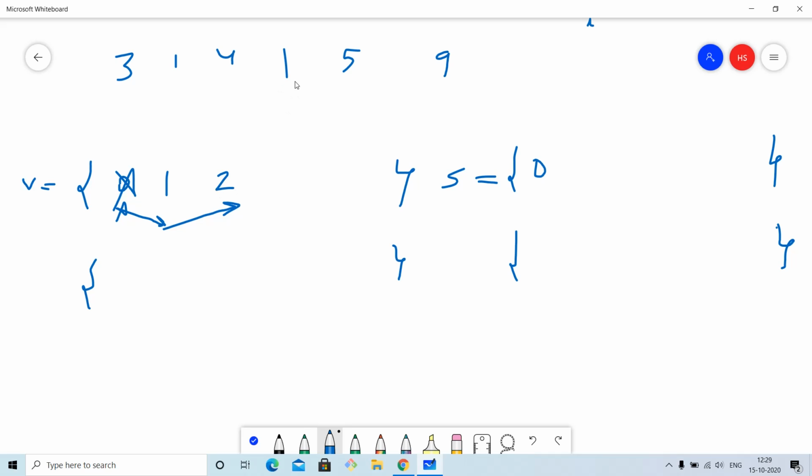But at this position 1, it is decreasing with respect to 2. So we remove this 2 and put it in the complement set. When we compare this 1 with the other 1, it is not strictly decreasing, it is the same level, so we do not delete it.